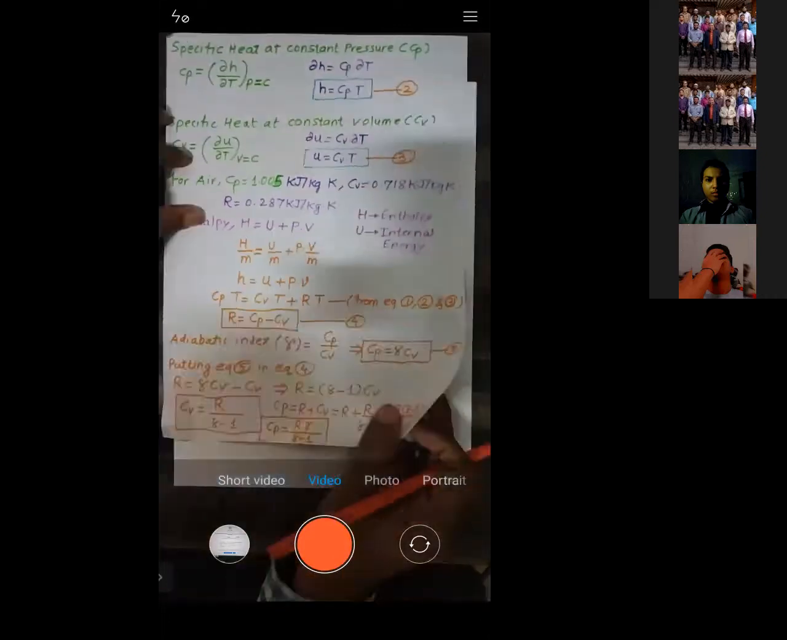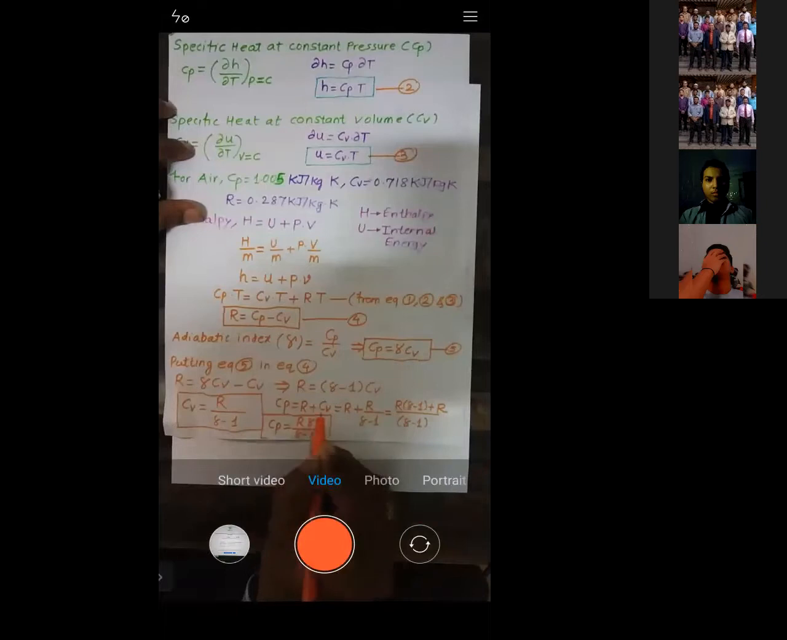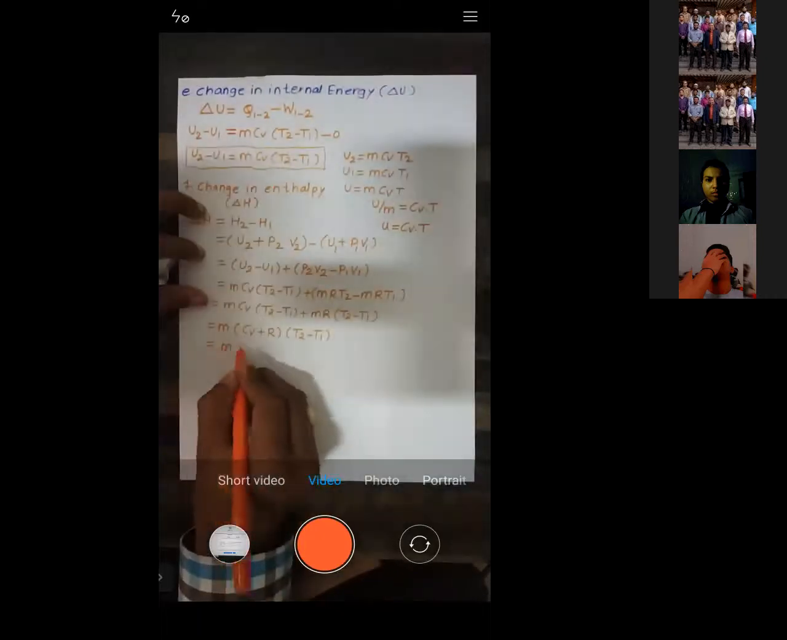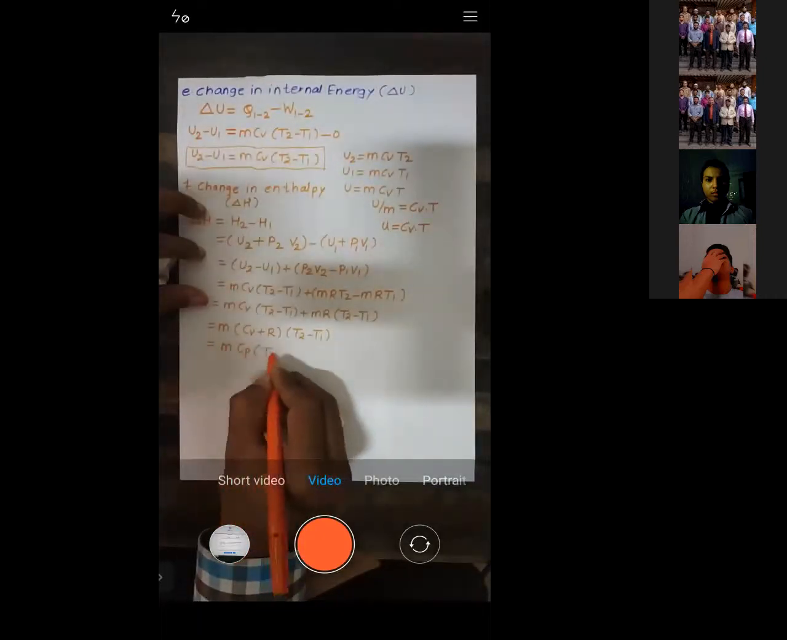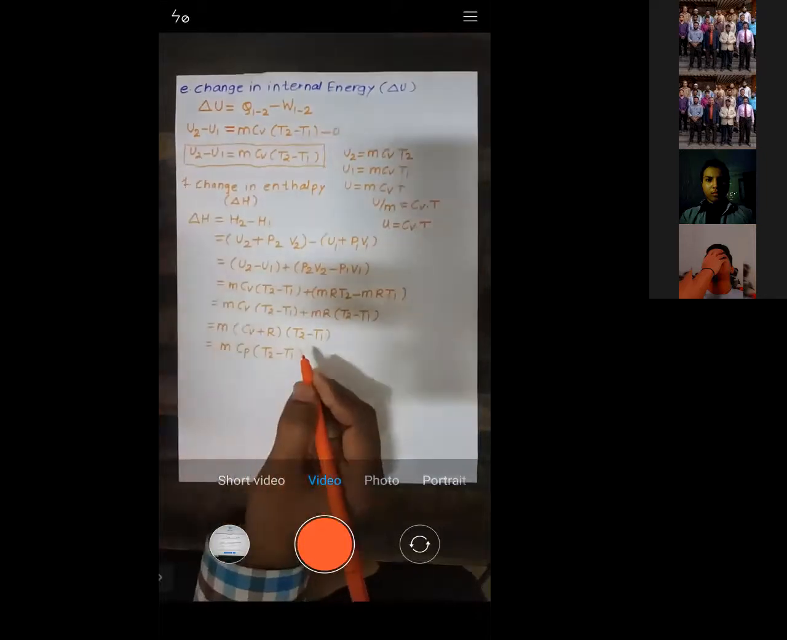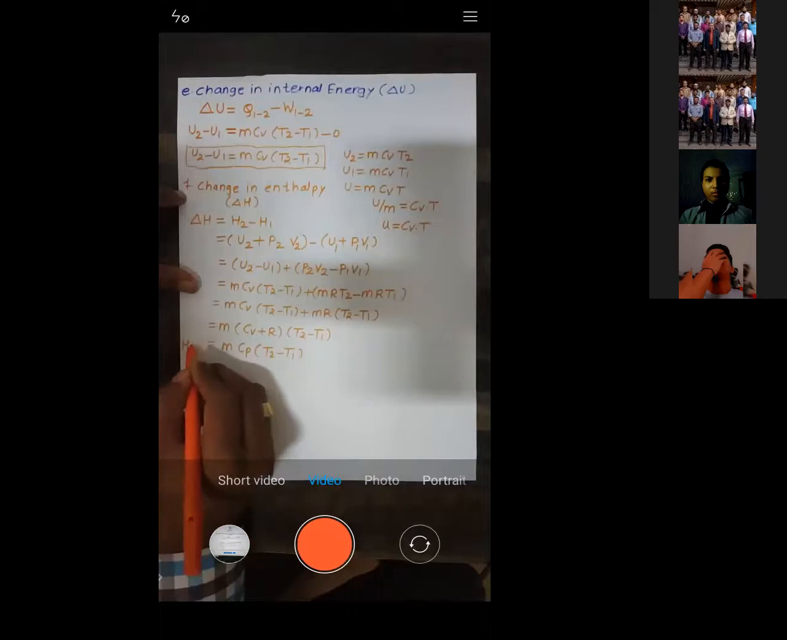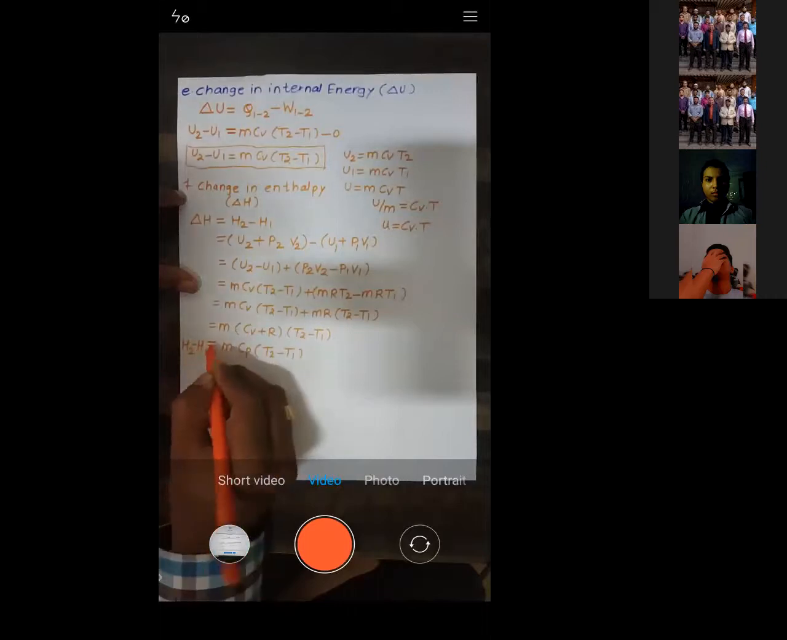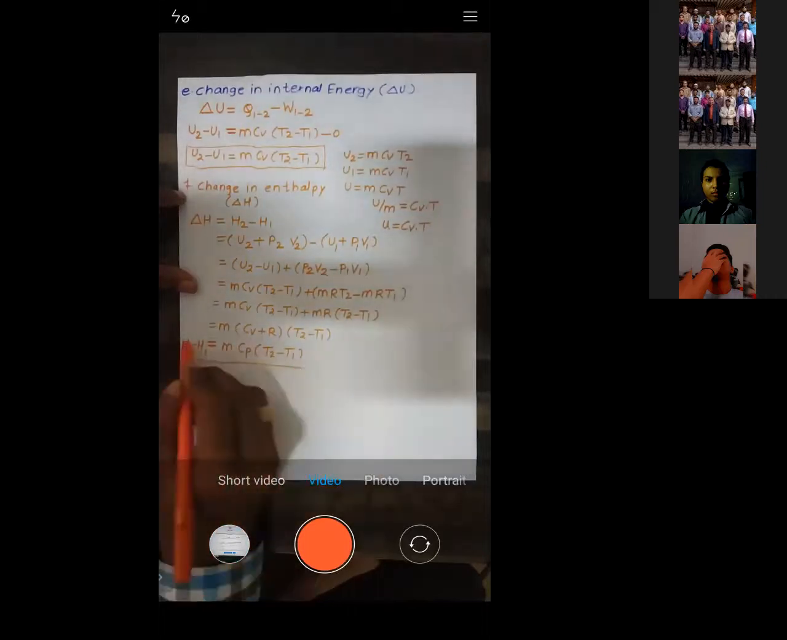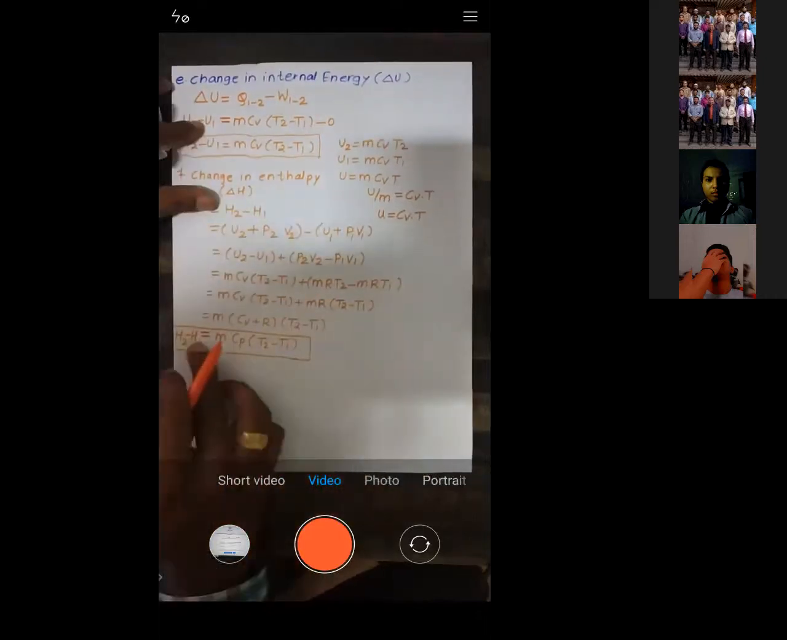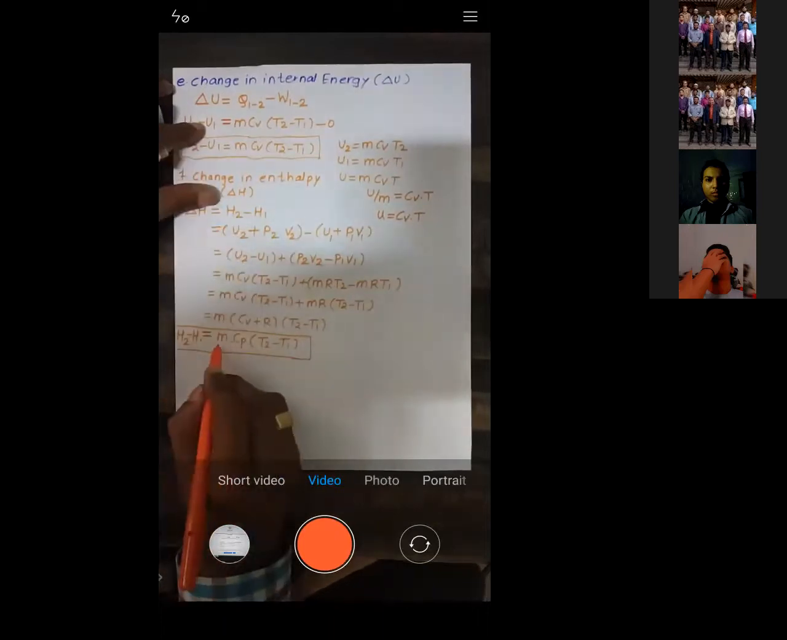Cv plus R, it is Cp. So it is m Cp into T2 minus T1. Yes or no? So delta H, that is H2 minus H1, how have we calculated it? We have calculated it like this: H2 minus H1, that is delta H, is given by m Cp (T2 minus T1).